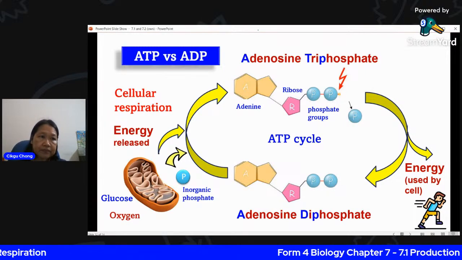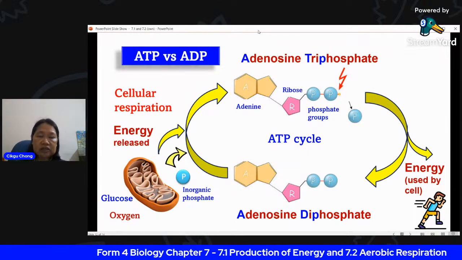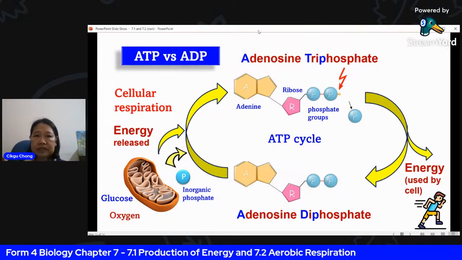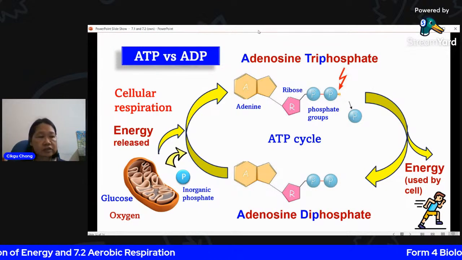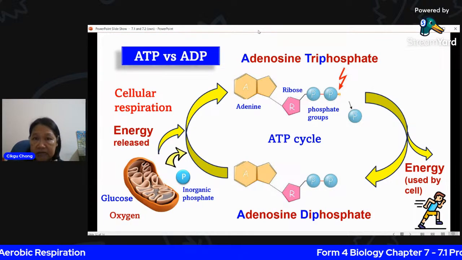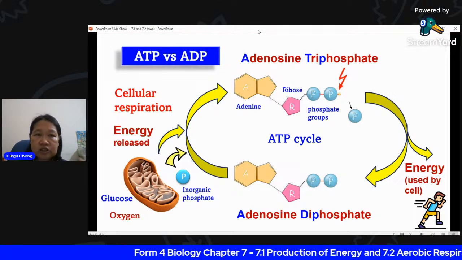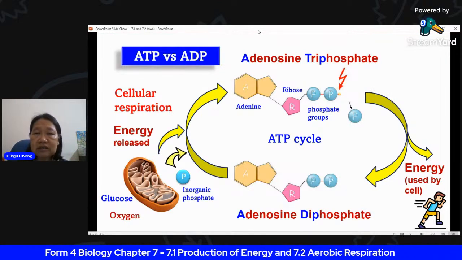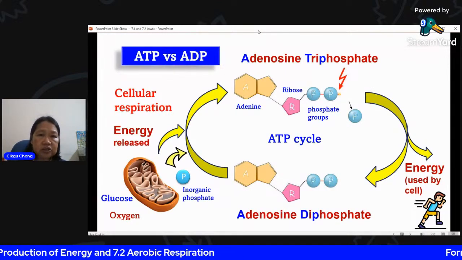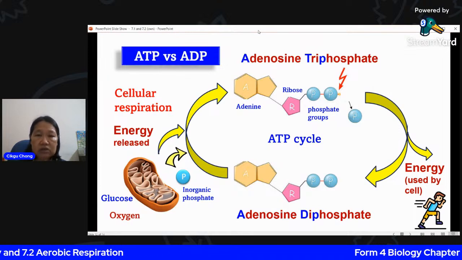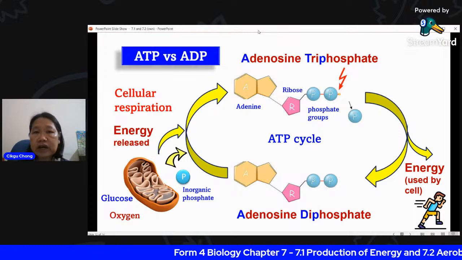Without ATP, your cell will not be able to carry on living, because the ability to produce energy is the basis of life. If it's unable to produce energy, like for example, the cell is already dead, right? You notice that living organisms that are dead, you touch it and there is no heat. It's all cold, right? A dead body is cold. There is no energy generated. All this cycle does not carry on anymore. There is no energy produced.